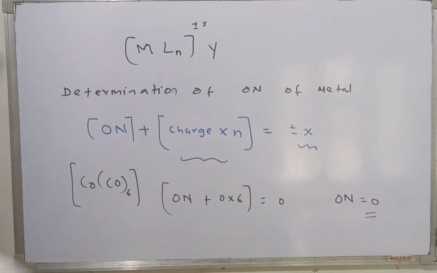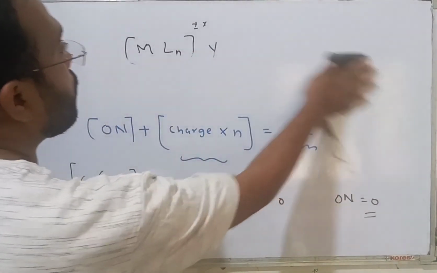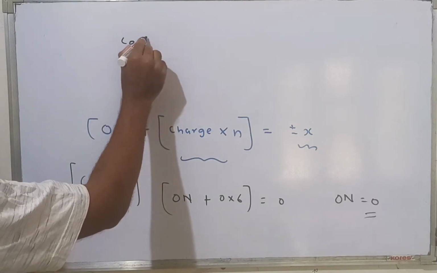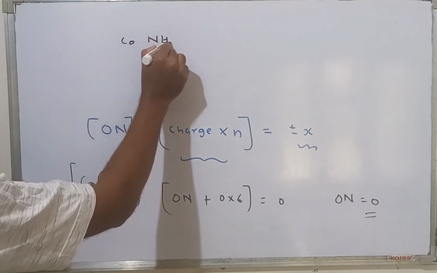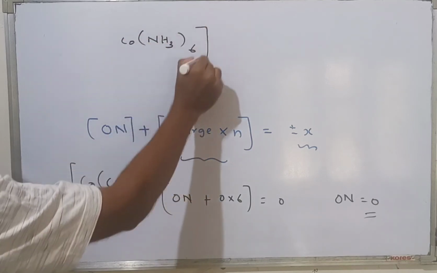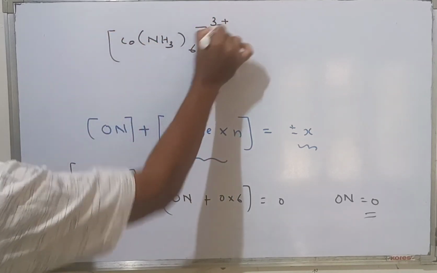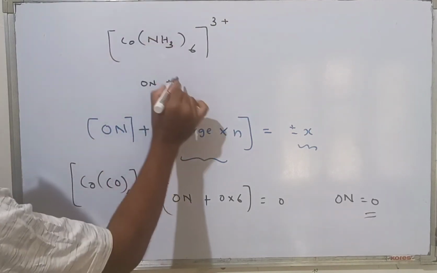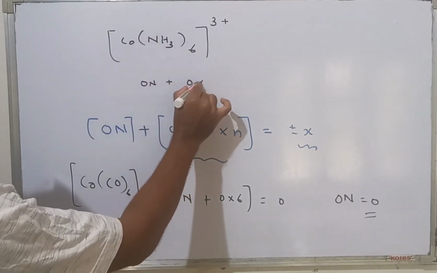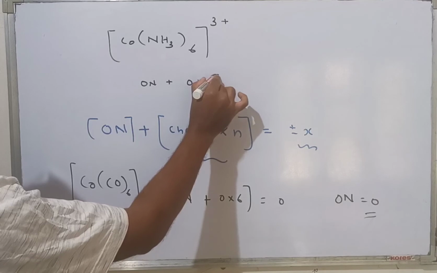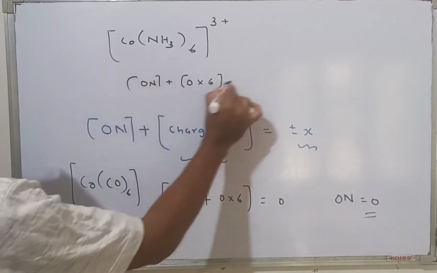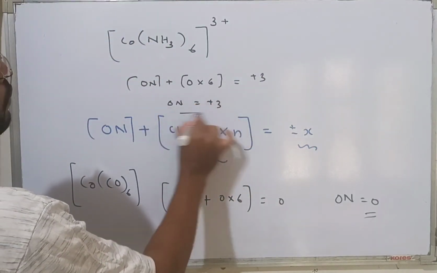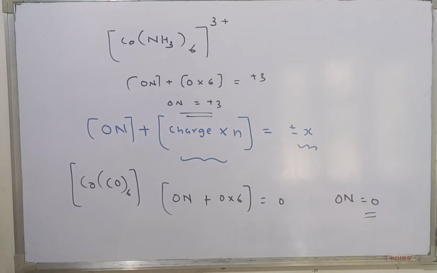Now let us take another example. Suppose you take cobalt, [Co(NH3)6]^3+. The oxidation number, plus 0 because NH3 is a neutral ligand, into 6, is equal to plus 3. Therefore, the oxidation number is plus 3. No confusion?